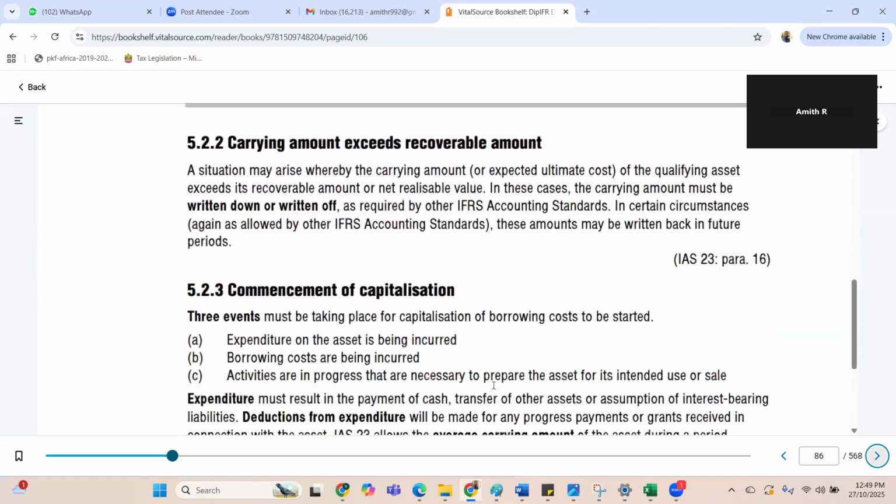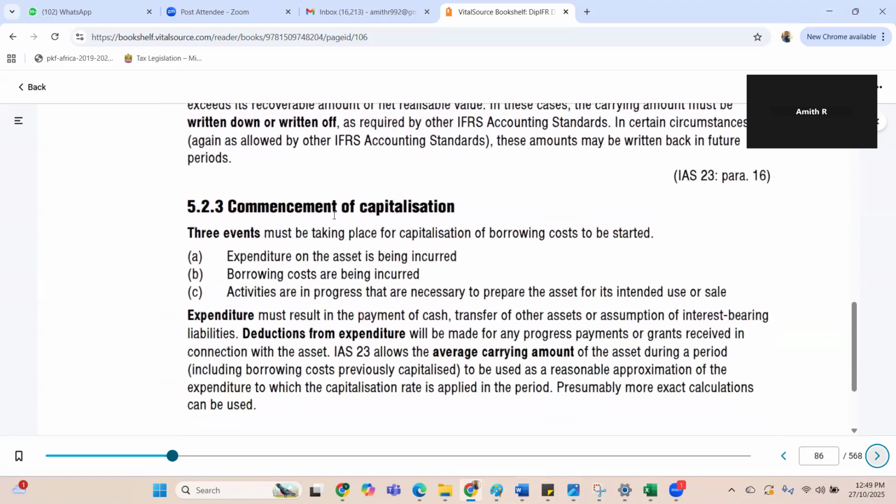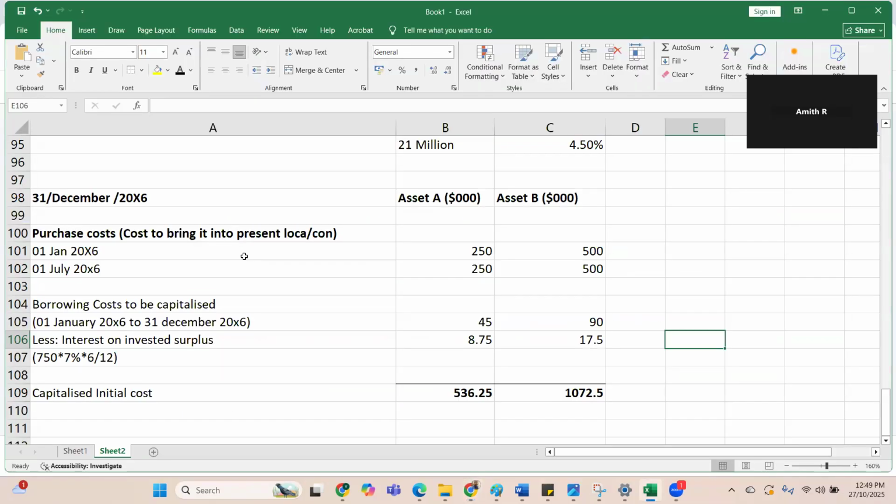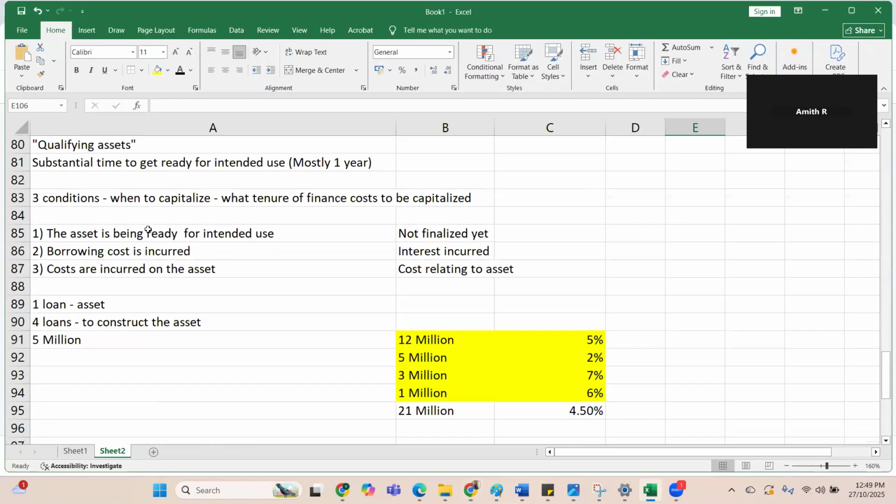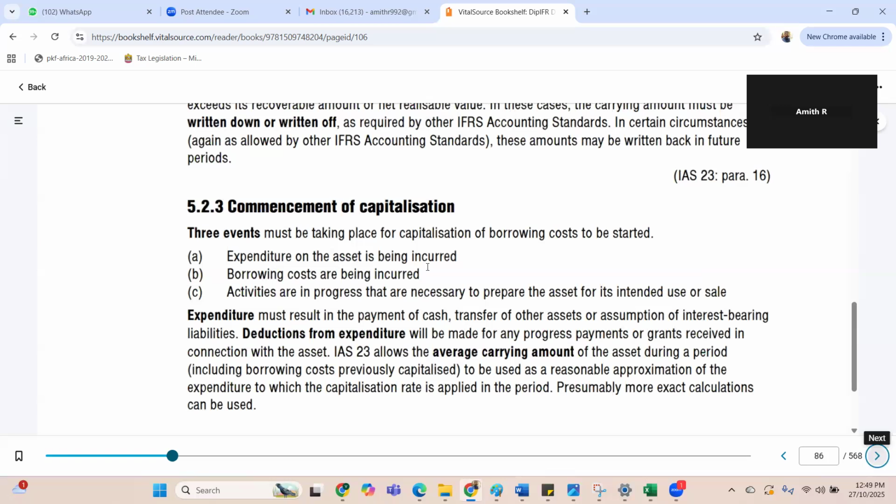So that is, again, commencement, expenditure. These are the major things. This is what we talked about. When do you capitalize? When expenditure on the asset is being incurred, borrowing costs are being incurred, and activities are in progress necessary to prepare the asset for its intended use. These three events must take place.